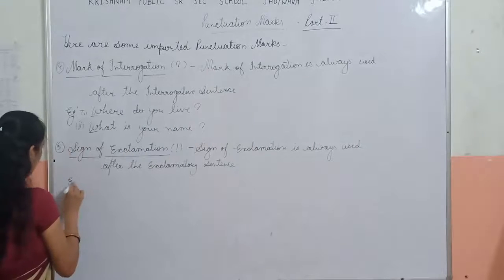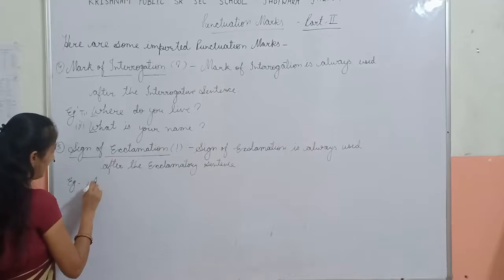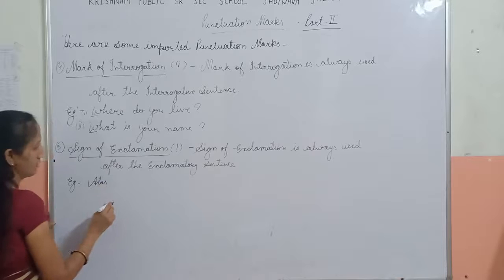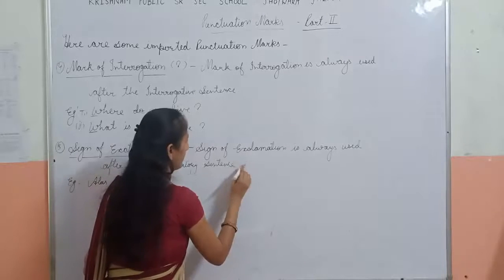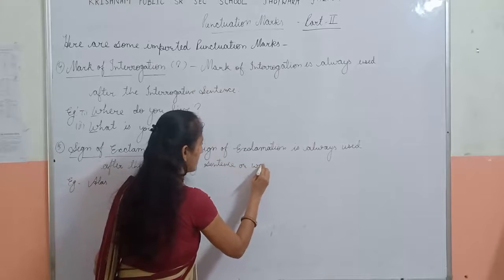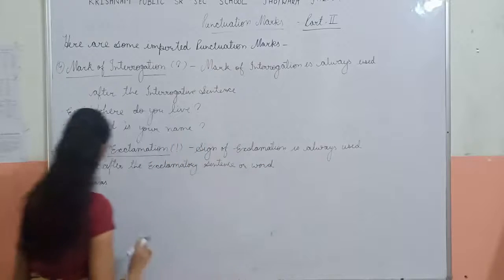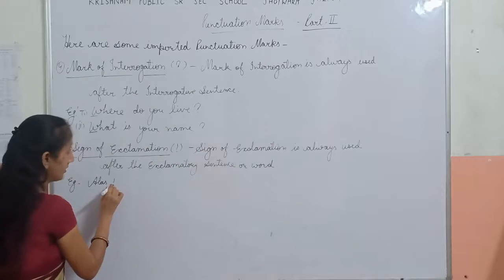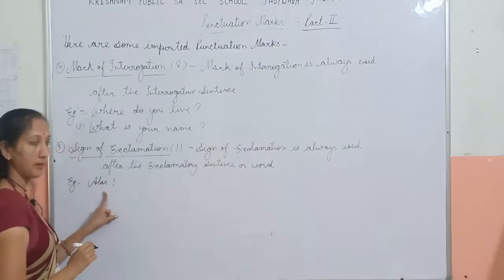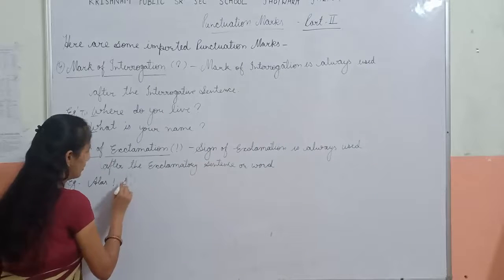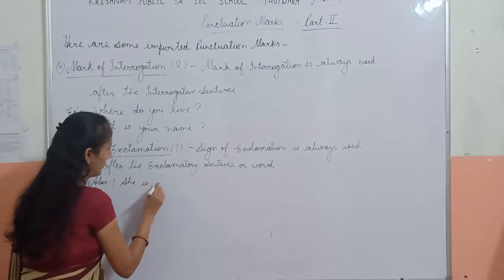Now example, alas, a sentence or word. Alas, then I write here the exclamatory mark.